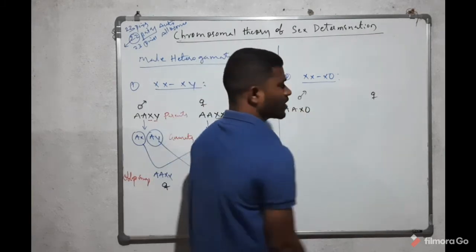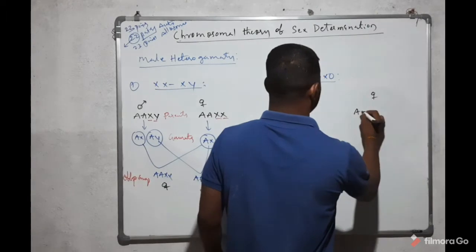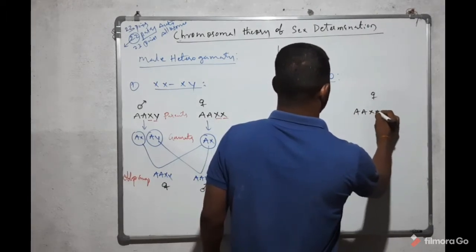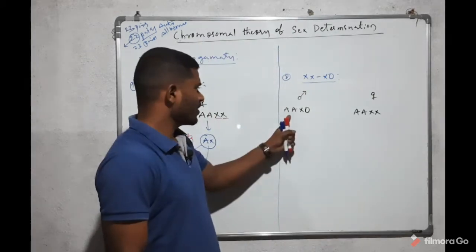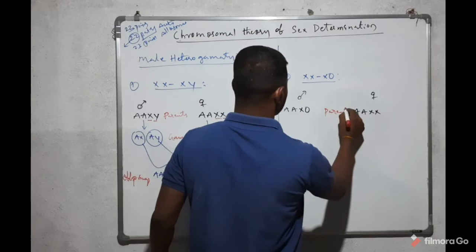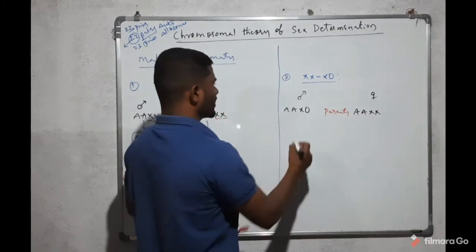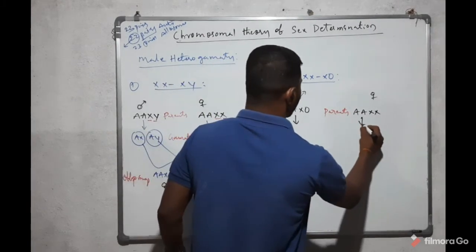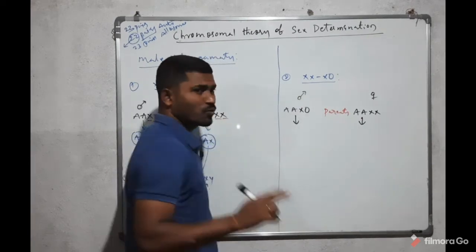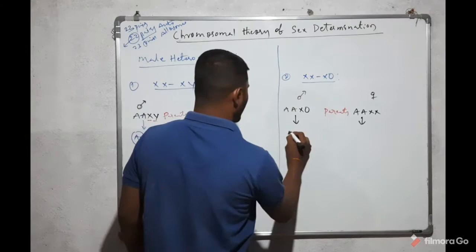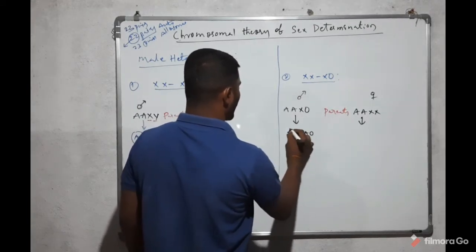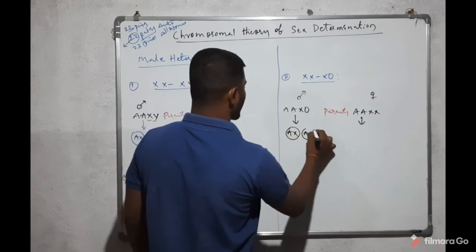The karyotype of the female organism is AAXX. These are the parent organisms, and these parents can produce gametes. The male organism produces two types of gametes: one is AX, the second one is AO.